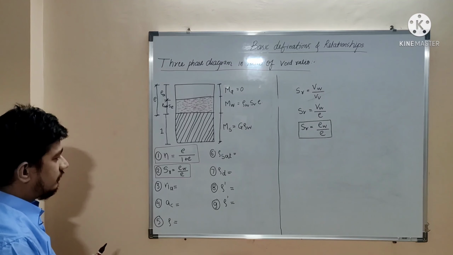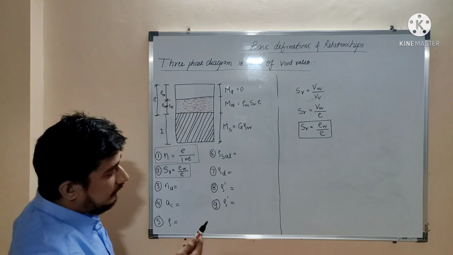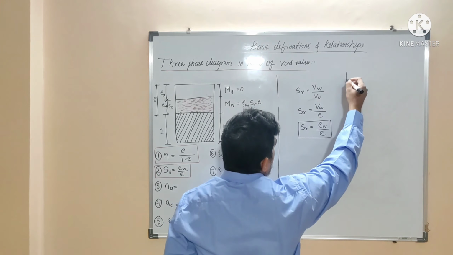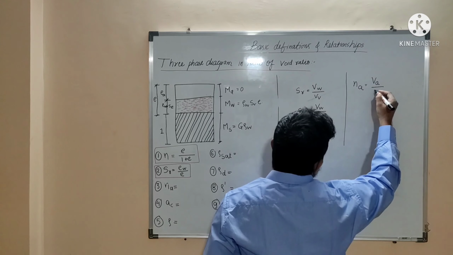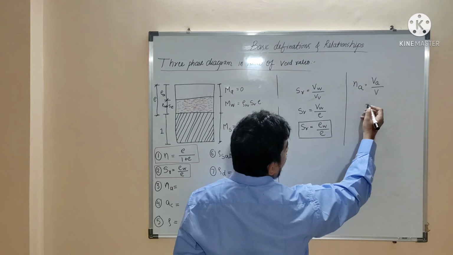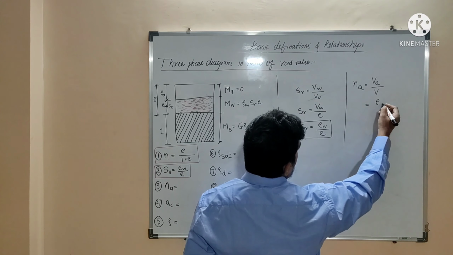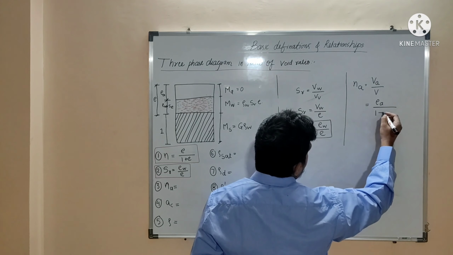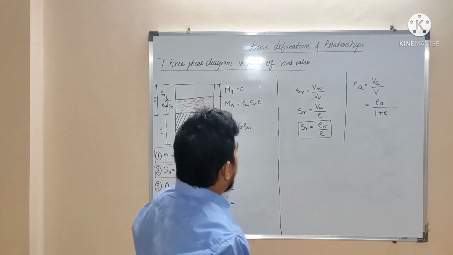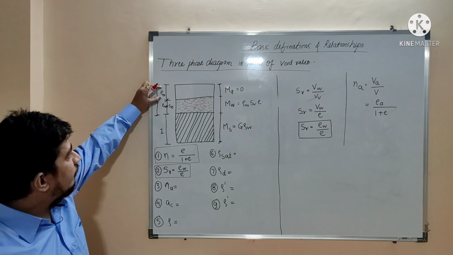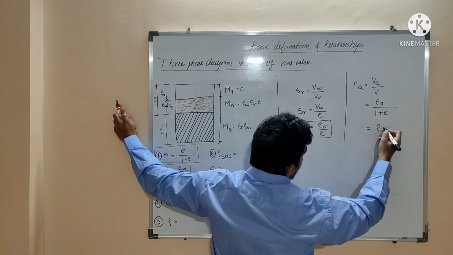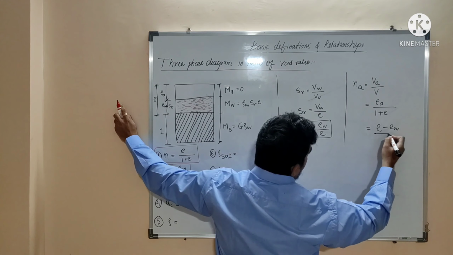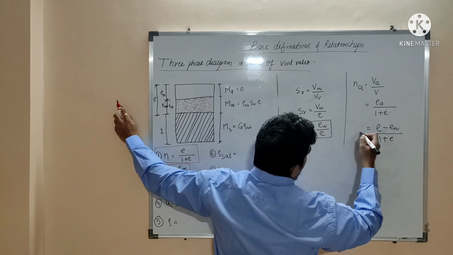Then after that, percentage air voids, that is nothing but the NA. Okay, so for NA, it has the formula of volume of air to total volume. Written as EA upon V, that is 1 plus E. But EA is nothing but the volume of air that can be found out by E minus EW, isn't it? It can be written like this: E minus EW divided by 1 plus E, that is nothing but the NA.